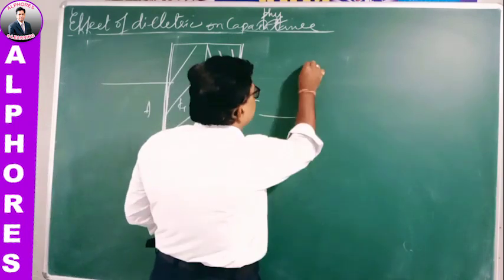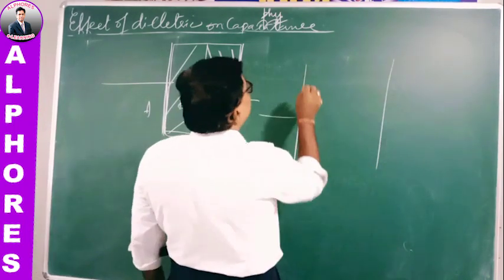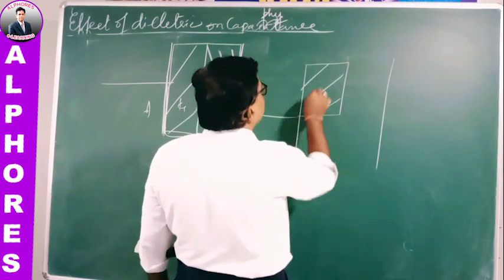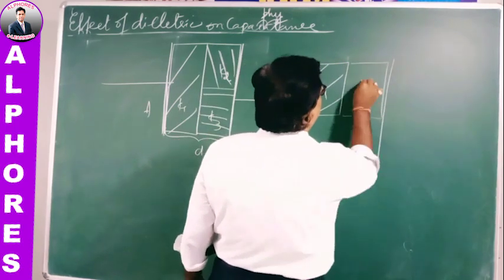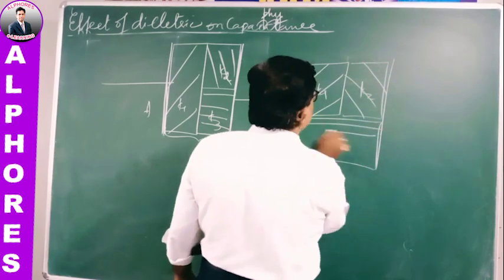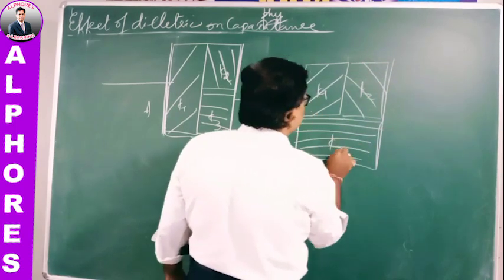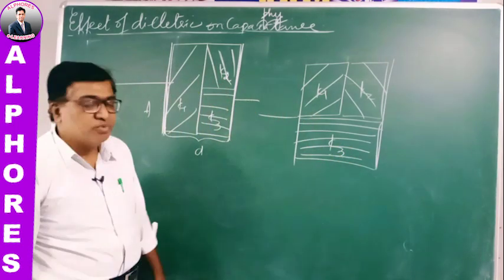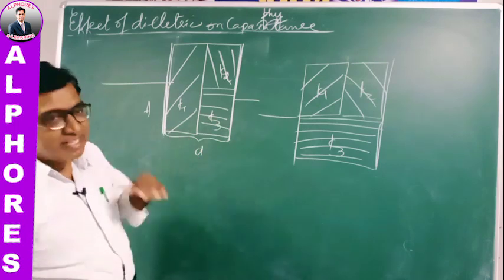Or he can even ask the question this way. If for the plates of the capacitor, one fourth of the part is K1, the remaining one fourth is K2, and the remaining half is a third dielectric K3. This way he will be asking questions in different manners. Then how do you solve such problems?